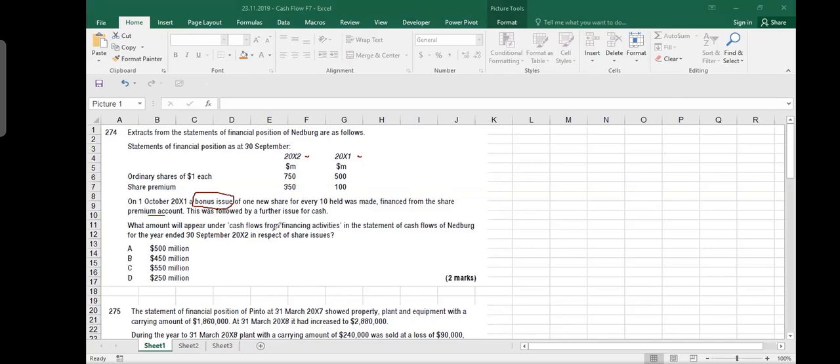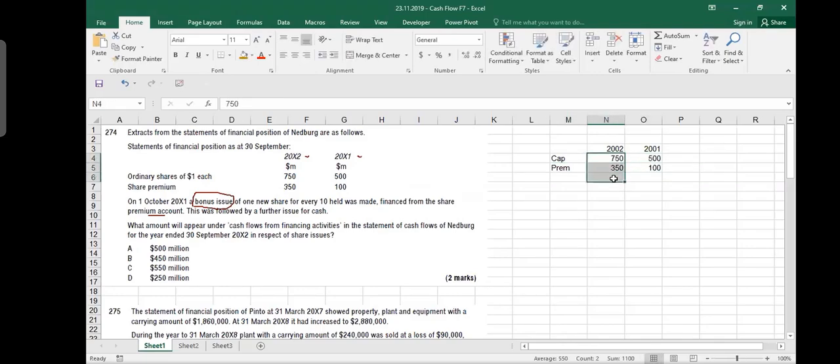What amount will appear under the cash flow from financing activities in the statement of cash flows for the year ended 30th September 2002? If you see here, you've got 2002 and 2001, and you have capital and premium. So it is 750 and 350, 500 and 100. If you pay attention here, the difference is 500. So you have 1100 in total and you have 600 here.